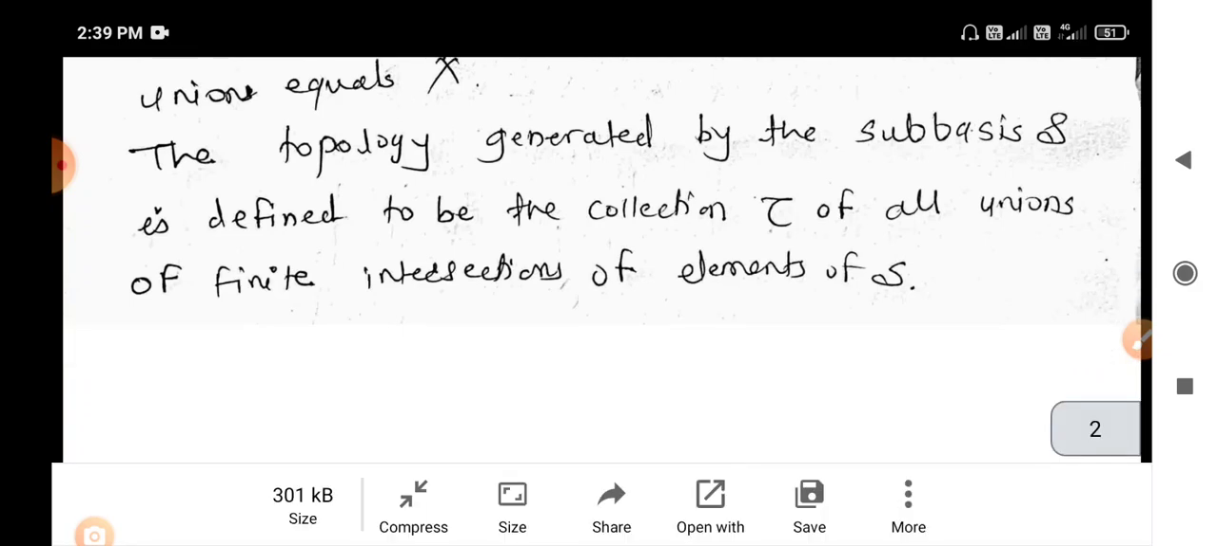Now in the next lecture we will solve some exercise problems on subbasis and topology and the comparison of topologies.